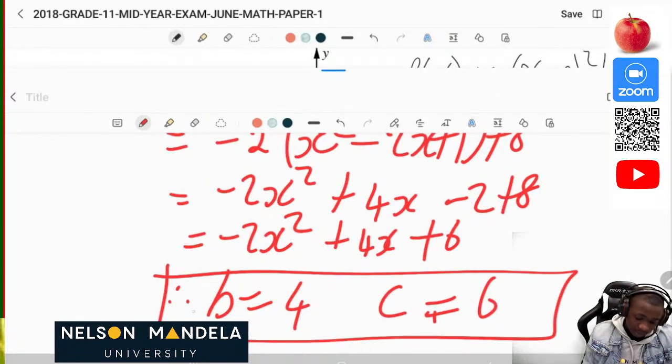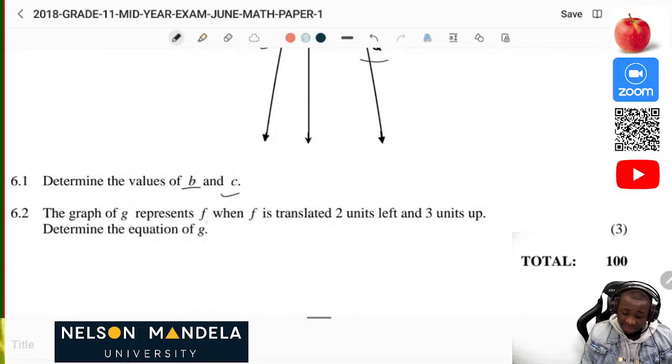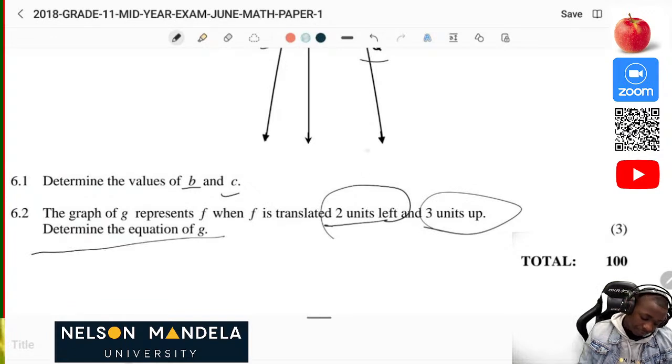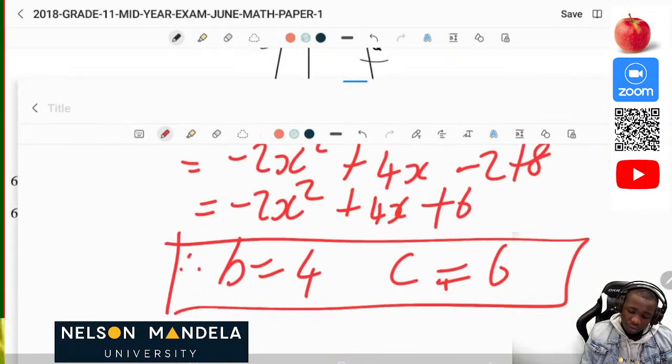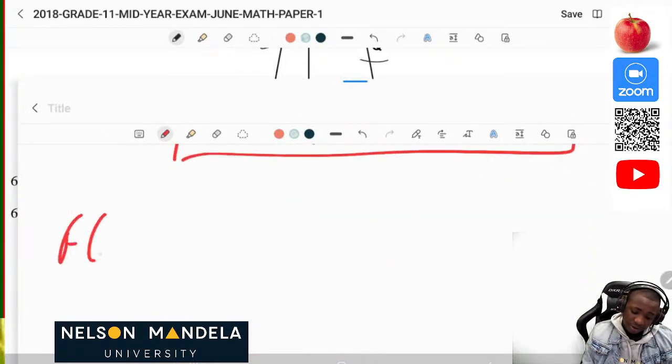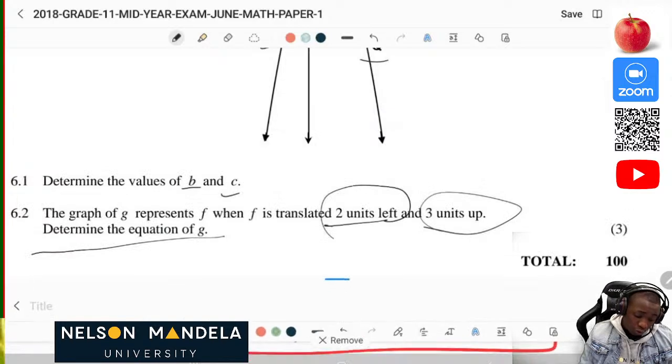Now the next question, the last question of the day. They say the graph of g represents f when f is translated 2 units to the left and 3 units up. Determine the equation of g. So there are two ways in which you can do this. You can use the turning point formula, which says negative 2 times (x minus 1) all squared plus 8. They say that the graph has been shifted 2 units to the left.